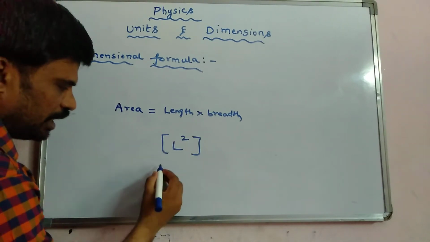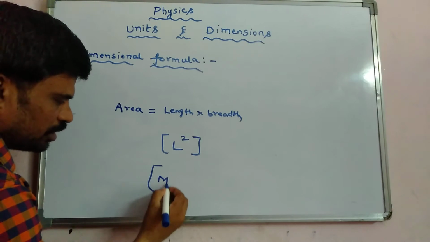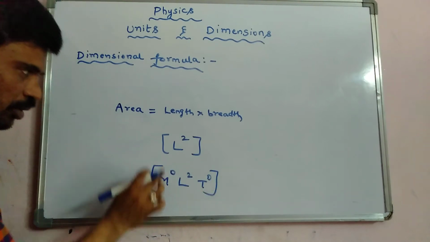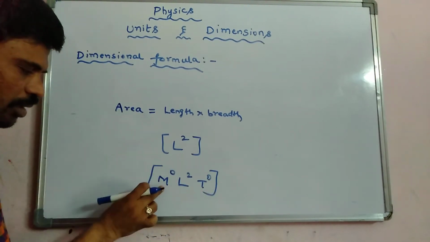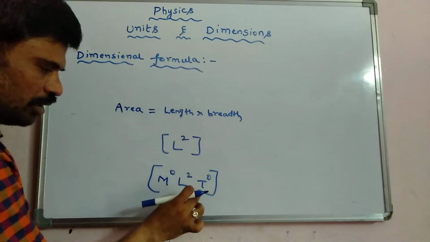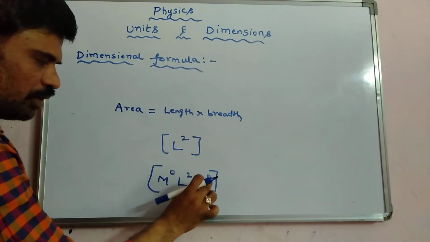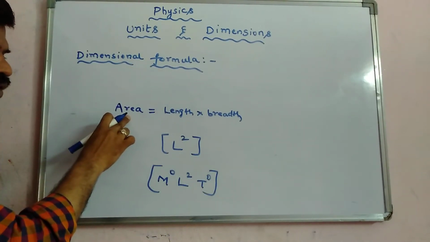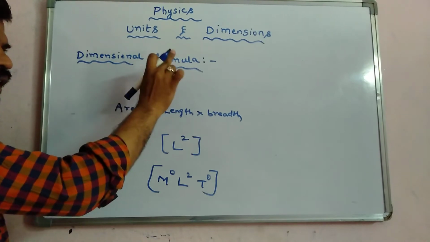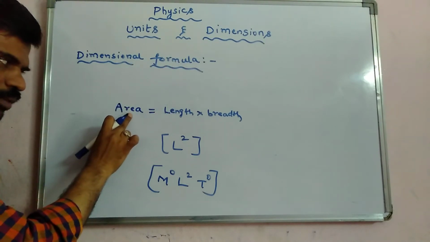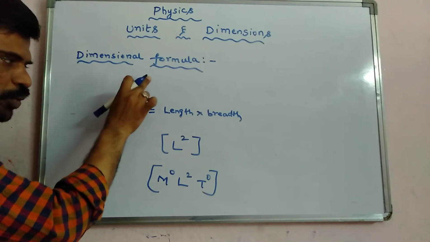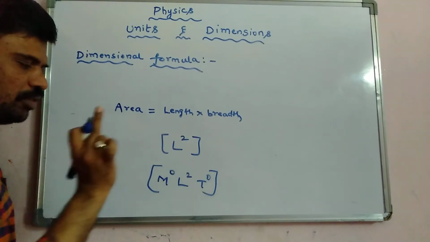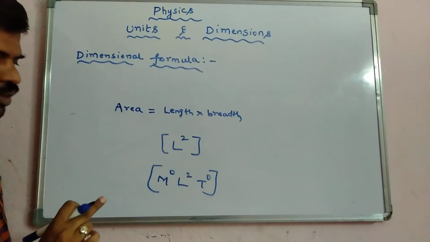So simply we can write it as M power 0, L square, T power 0. Why have I written zeros here? Area is not depending on mass and not depending on time, so I have written zeros. This is the dimensional formula for area. So how to define the dimensional formula? The dimensional formula of a quantity shows how this quantity depends on the fundamental quantities. Right.